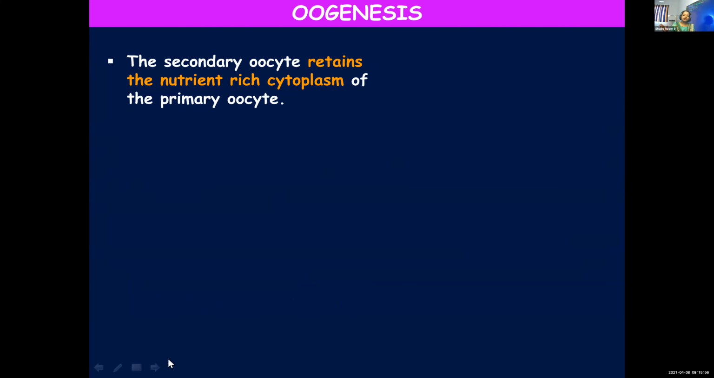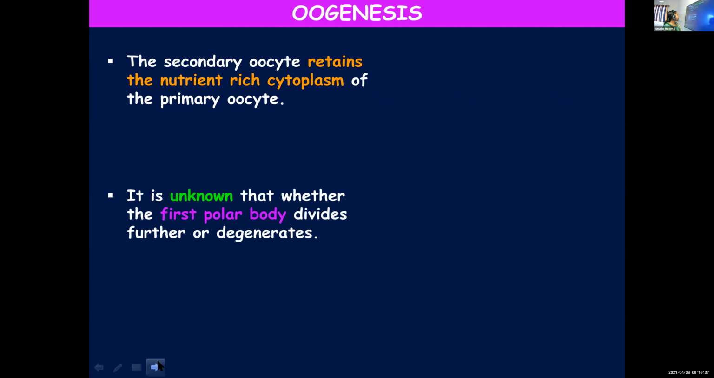Then the remaining stages are primary follicle, secondary follicle, tertiary follicle. After the tertiary follicular stage only, the primary oocyte is getting changed to secondary oocyte. And the secondary oocyte will retain the nutrient-rich cytoplasm. Even though it is formed by the division of primary oocyte, a tiny polar body is also being formed. But the secondary oocyte will be retaining the entire nutrient-rich cytoplasm of the primary oocyte. It is not distributed into the tiny polar body.